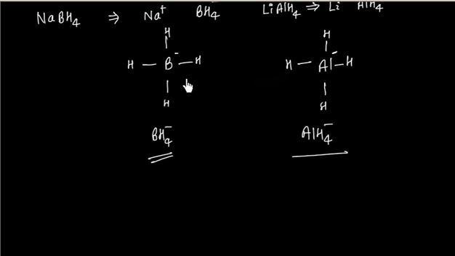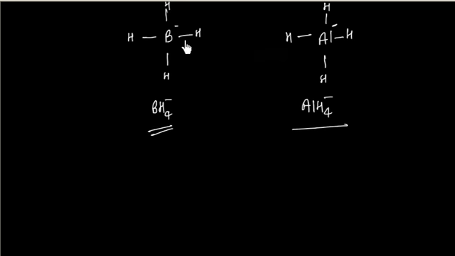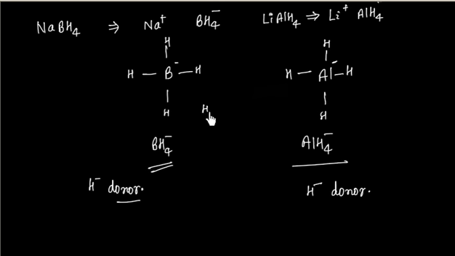Now both are hydride donors, that is, H minus donors. So BH4 minus is a hydride donor. This is also a hydride donor, so it can donate a hydride. That is, it can donate a bond pair with hydrogen. So it can donate something like this. So these both are hydride donors. This means this bond pair can go with hydrogen, and this bond pair can go with hydrogen.